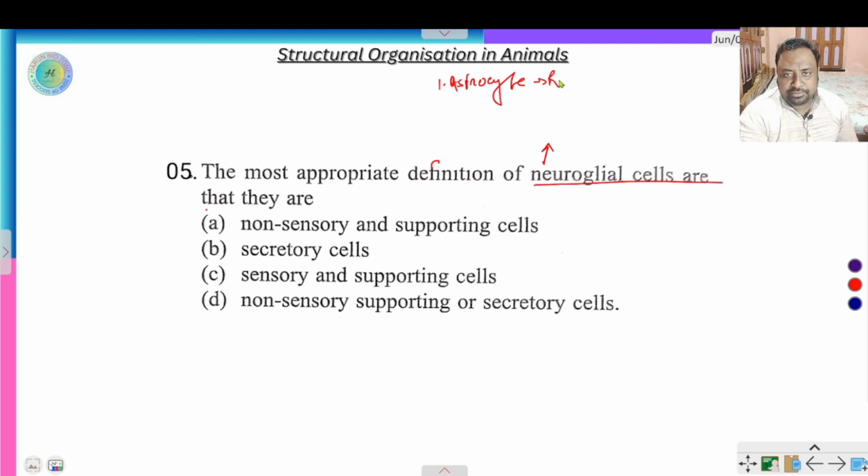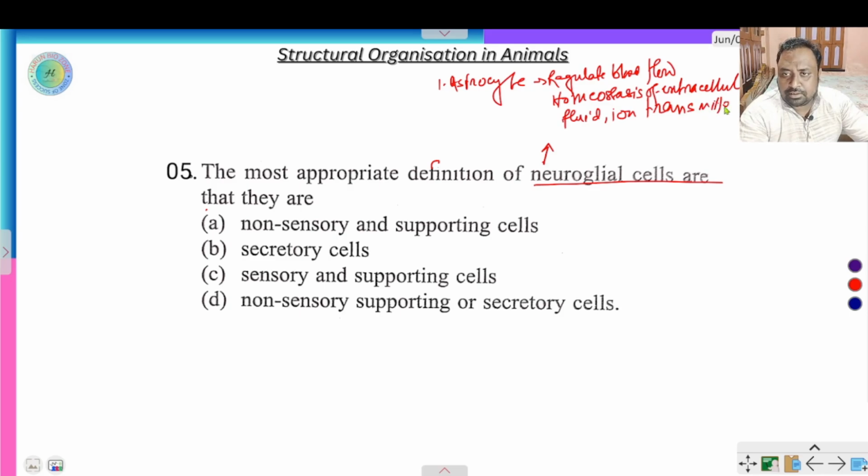Astrocyte regulates blood flow, maintains homeostasis of extracellular fluid, ion transport and neurotransmitter, and regulates synapse function.